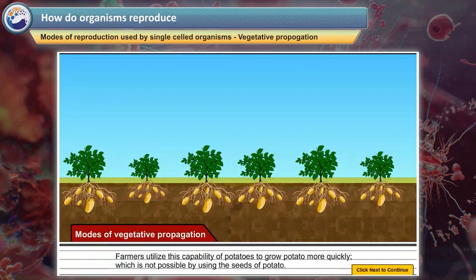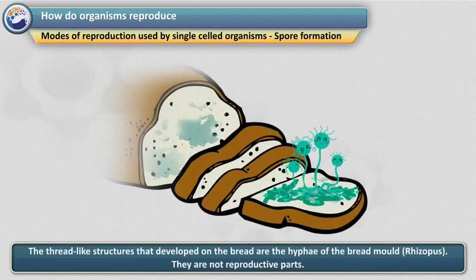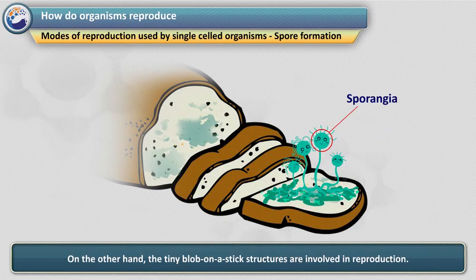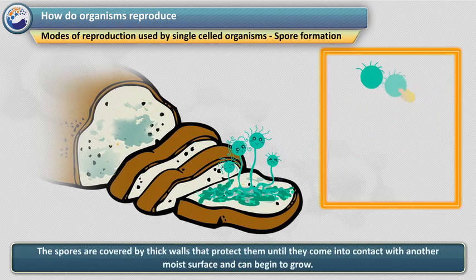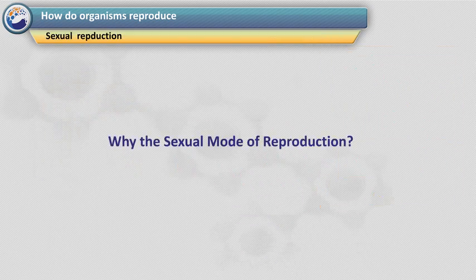Spore formation. The thread-like structures that developed on the bread are the hyphae of the bread mold, rhizopus. They are not reproductive parts. On the other hand, the tiny blob on a stick structures are involved in reproduction. The blobs are sporangia, which contain cells, or spores, that can eventually develop into new rhizopus individuals. The spores are covered by thick walls that protect them until they come into contact with another moist surface and can begin to grow.